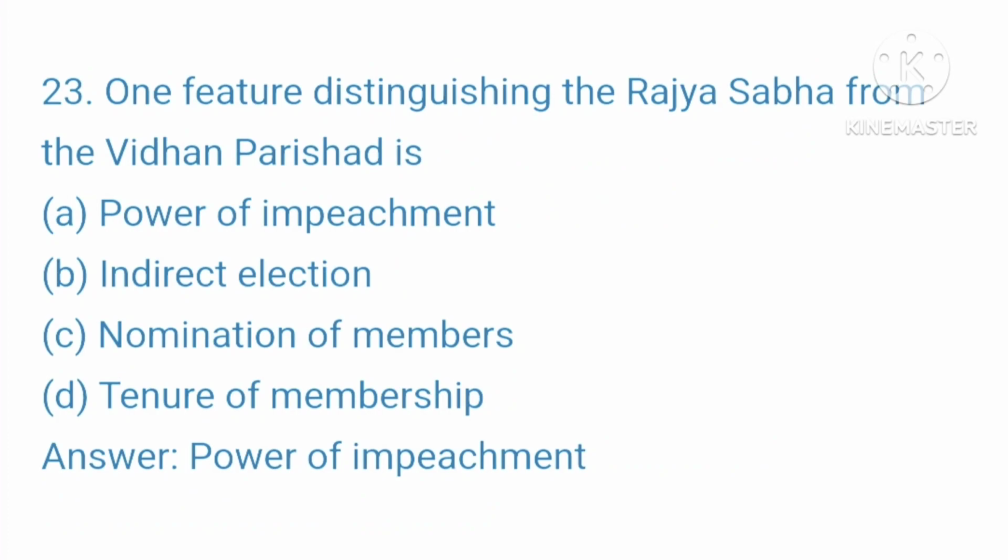Question 23. One feature distinguishing the Rajya Sabha from the Vidhan Parishad is... your options are A. Power of impeachment, B. Indirect election, C. Nomination of members, D. Tenure of membership. Your right answer is power of impeachment.